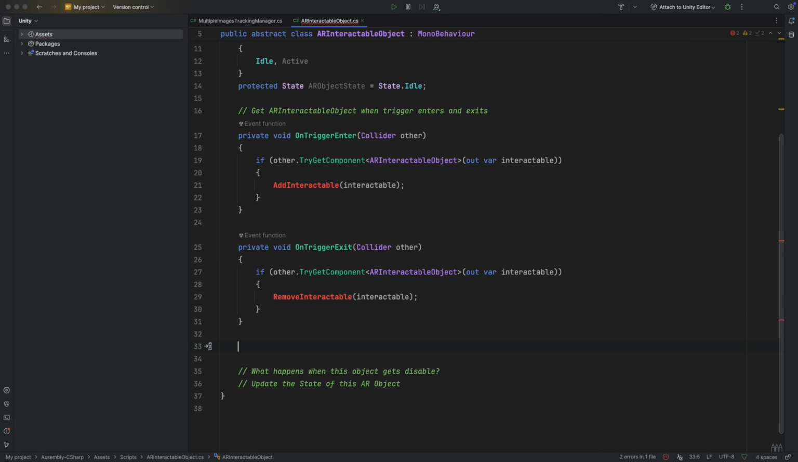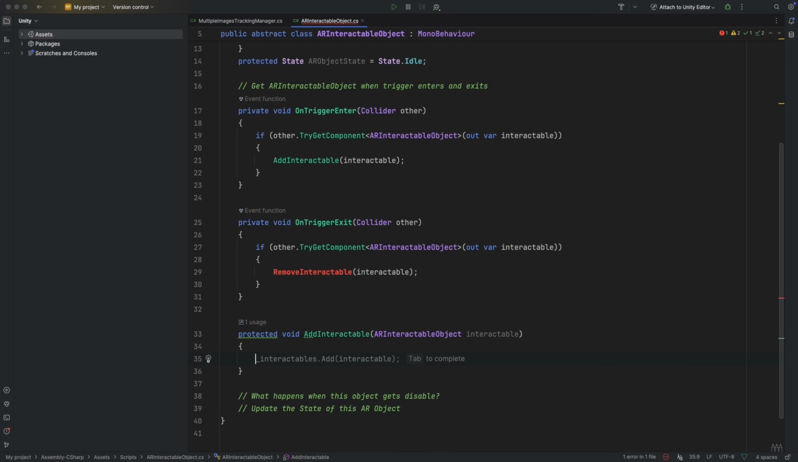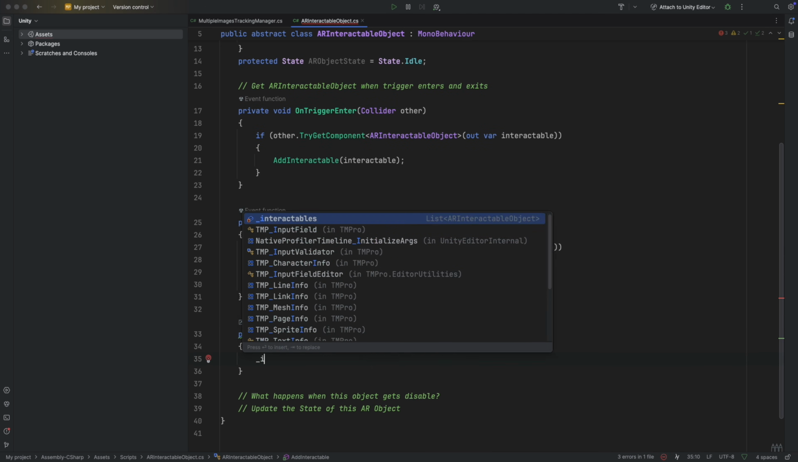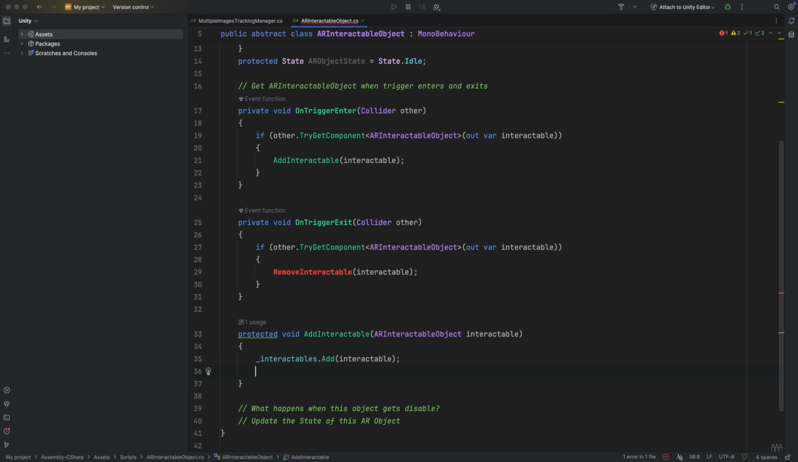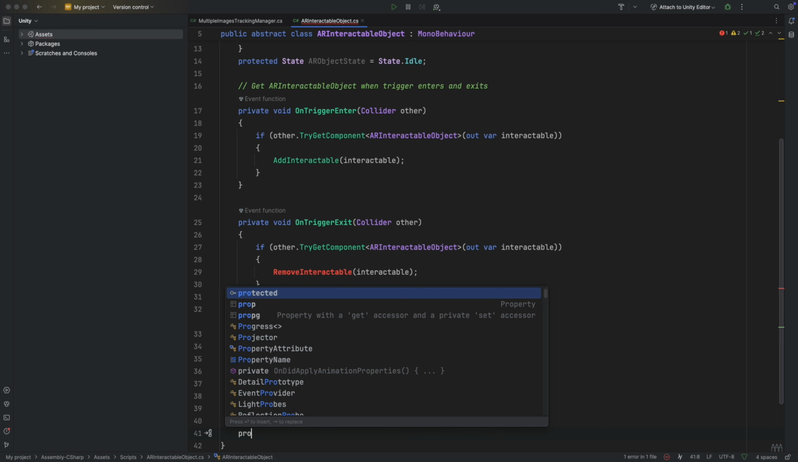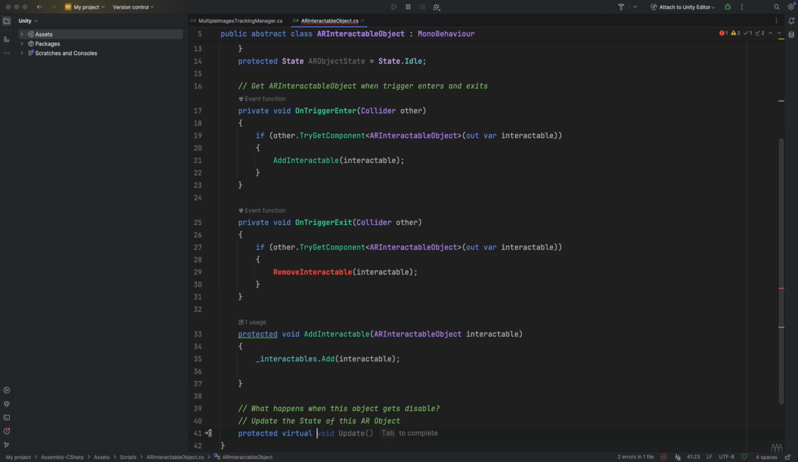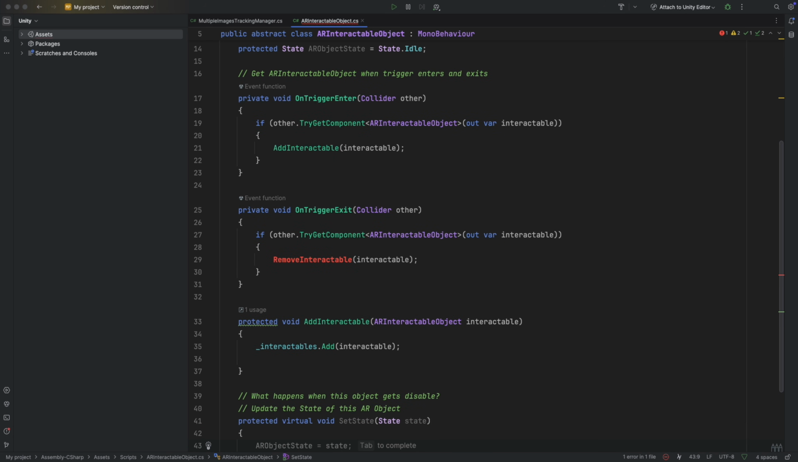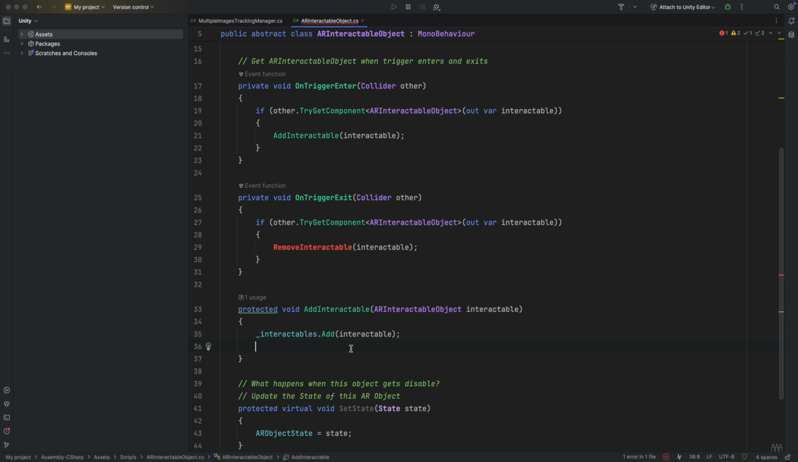Now let's create the protected method addInteractable that receives AR interactable object. Here we add interactable to interactables list. Create a protected virtual function setState that receives a state. An AR object state gets equal to state. Call setState and pass state.active because it means that there is an interactable interacting with me.